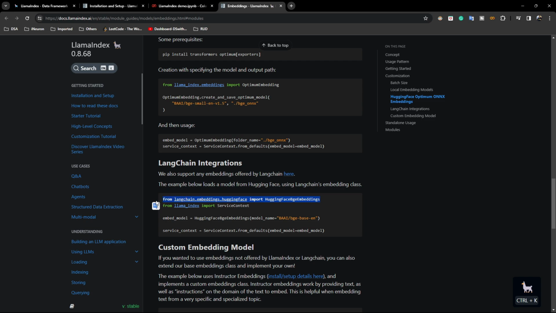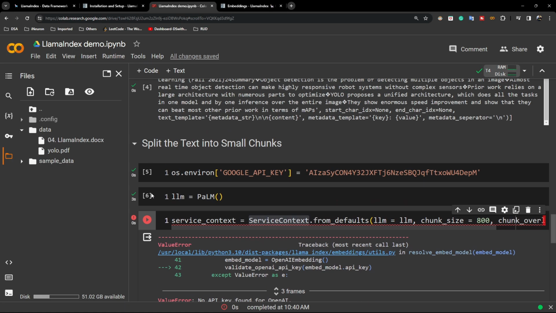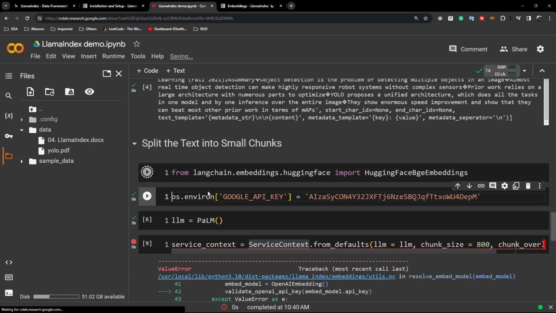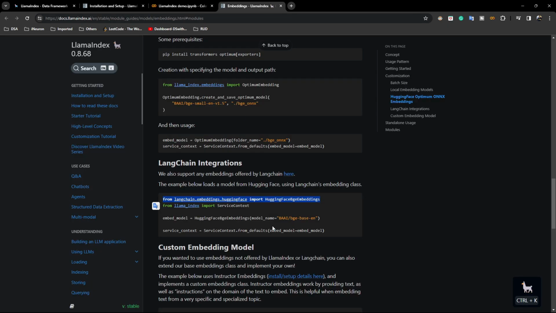So let me import this Hugging Face embedding. I told you I'll be using Hugging Face embedding, so first of all, let me import it here. You can also use Google PaLM embedding, the way I showed you in my previous project. You can do it, but let's use this Hugging Face embedding.